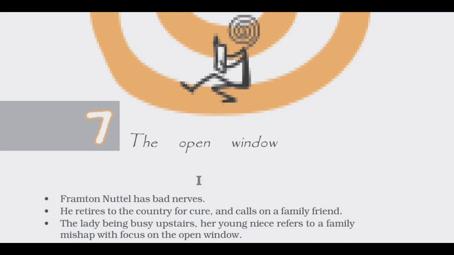So children, this story is written by Hector Hugh Munro. The story is about Frompton Nuttall, who is suffering from nervousness. He goes to the countryside for his treatment as he did not know anybody there. His sister gave him the letters of introduction. He goes to visit Mrs. Sappleton where he meets Vera.